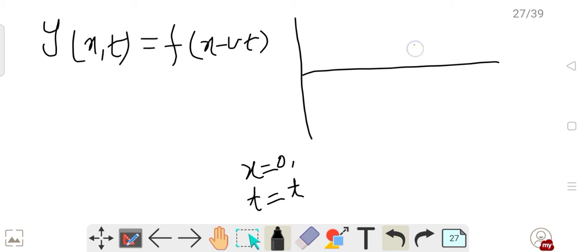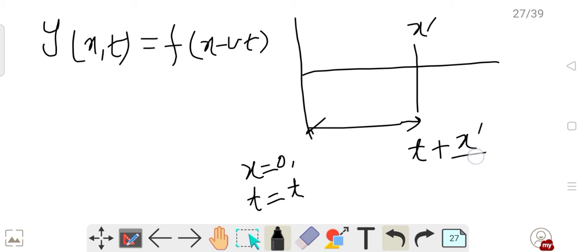At any position x dash, the time taken to complete this distance will be t plus distance upon velocity. So this distance is x dash, velocity v is constant. So this is the time at x dash. At x equals 0, this is the time.